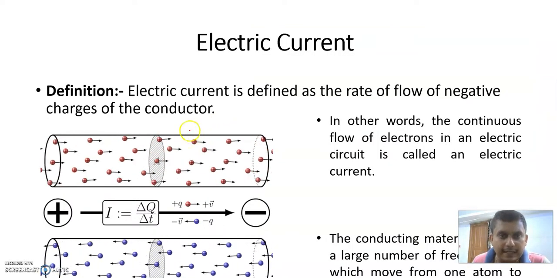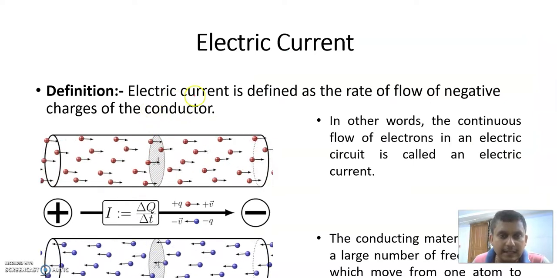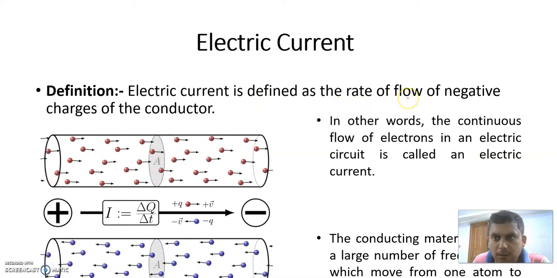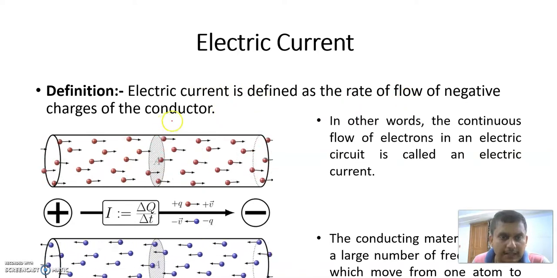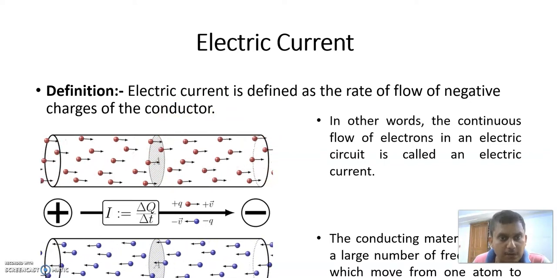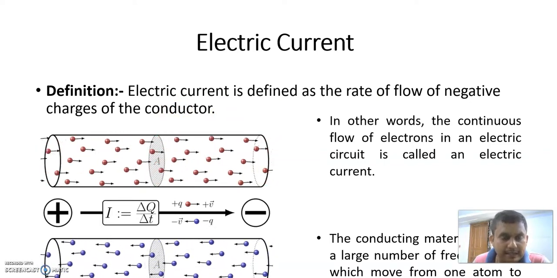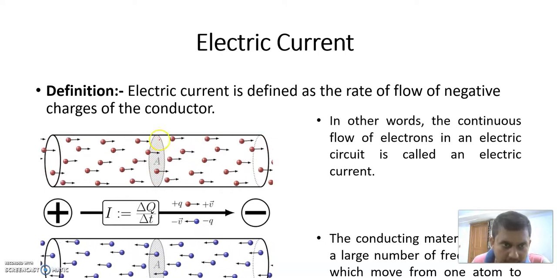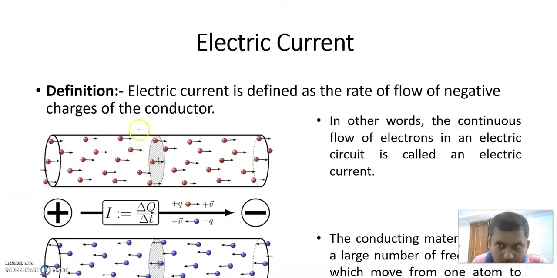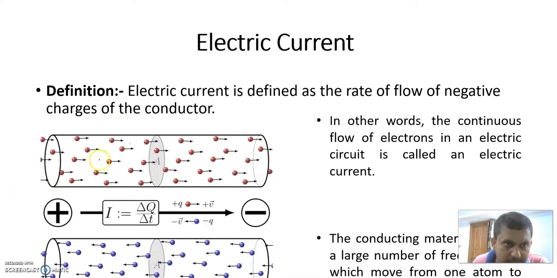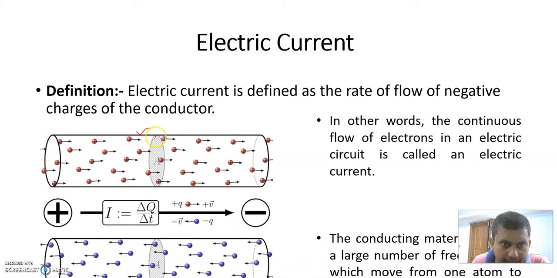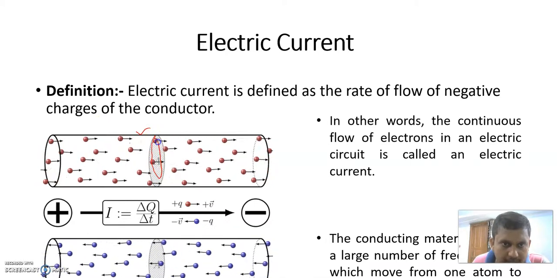Now electric current. How do we define the electric current? Electric current is defined as the rate of flow of negative charge in the conductor, or electric current is defined as the rate of flow of electrons at a particular section of the conductor. Suppose this is the conductor, and this is the particular section of the conductor.